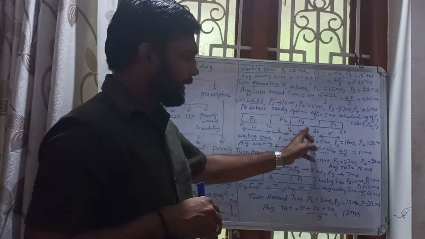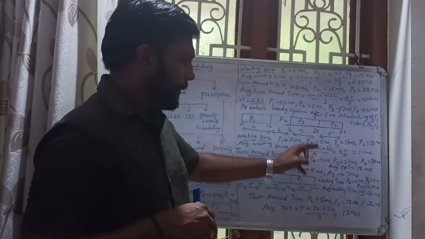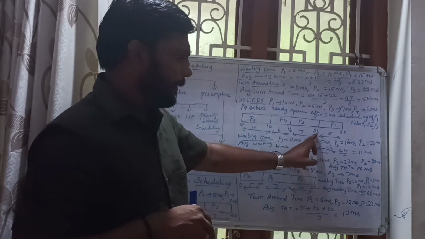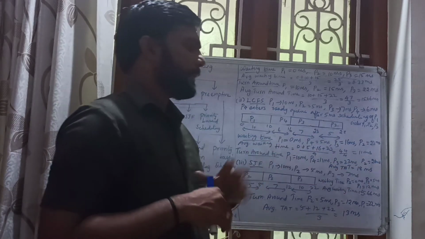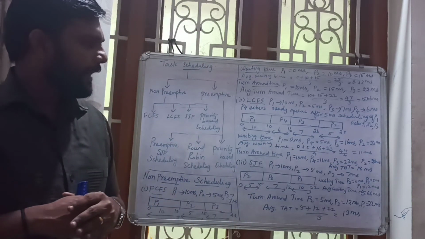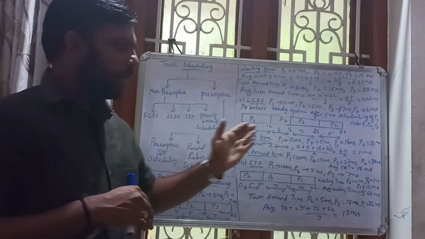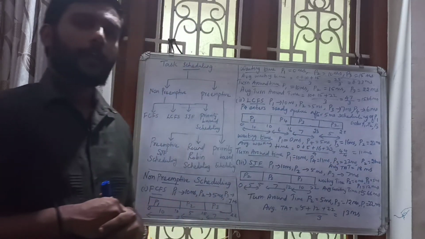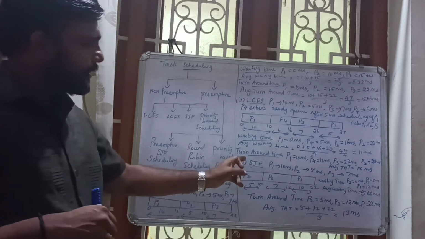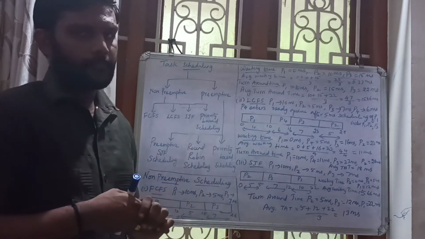Turnaround time for P3 is how much? 23 milliseconds. For P2, 28 milliseconds. So for finding the average turnaround time, you just add all the 4 and divide by 4. You are getting 18 milliseconds. Okay. The next one is shortest job first.